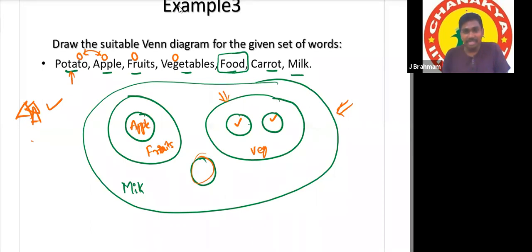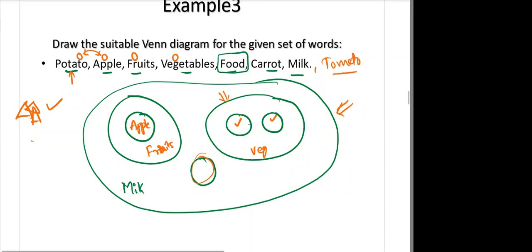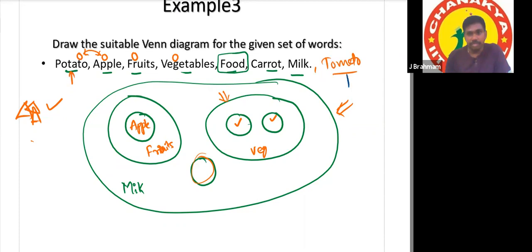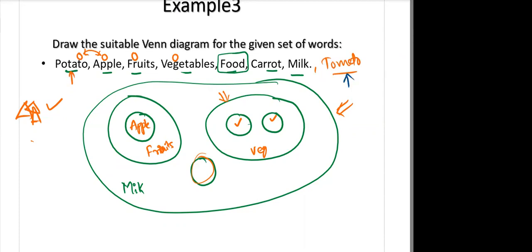That's all. Is any word remaining? Suppose an extra word is given, like tomato. Is tomato a fruit or a vegetable? Sir, it's somewhere in between.